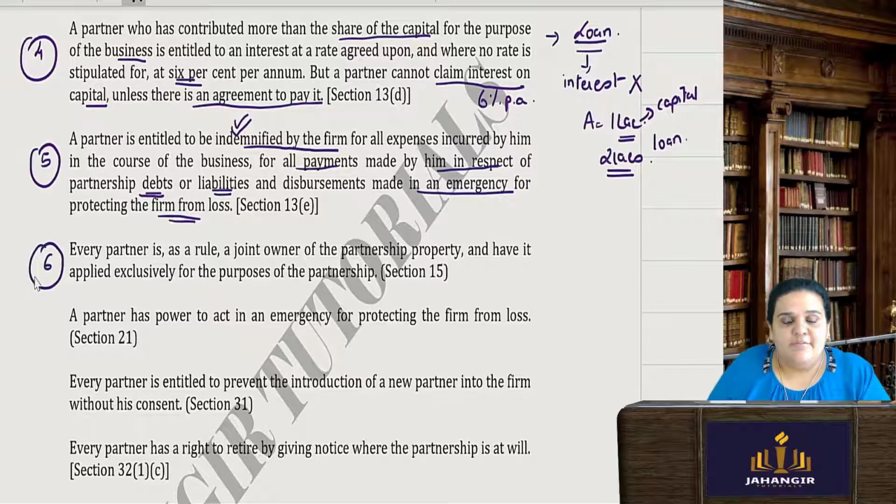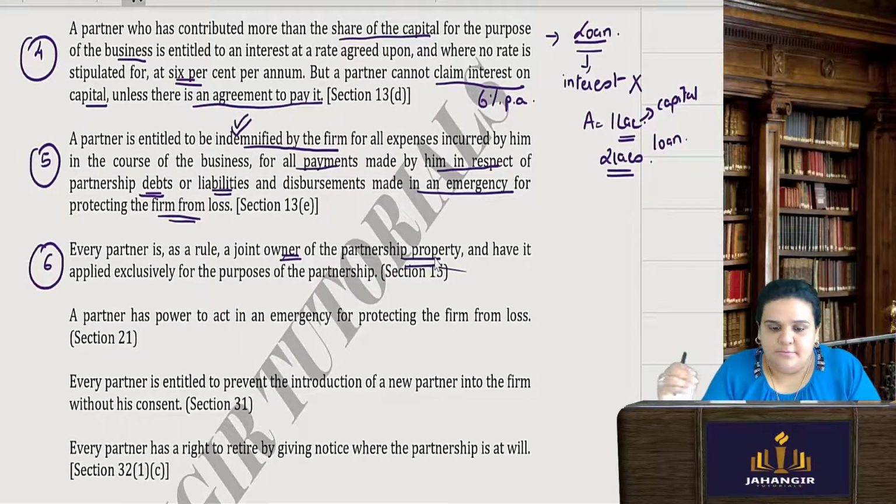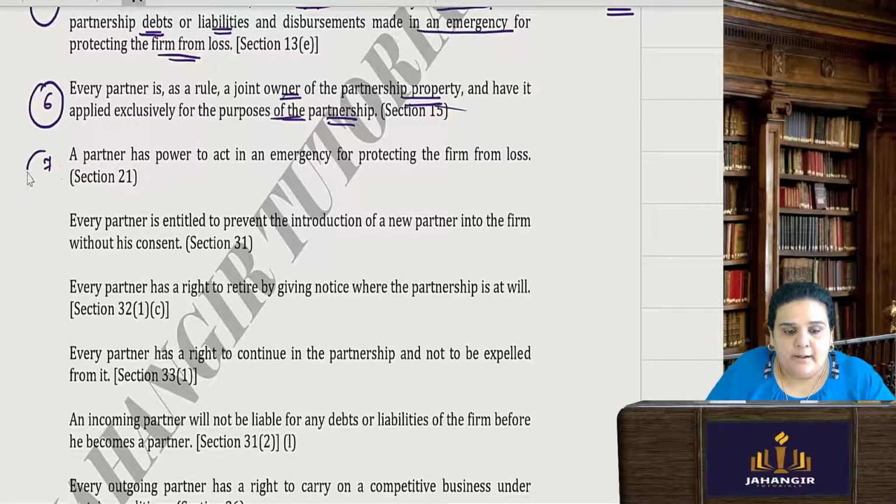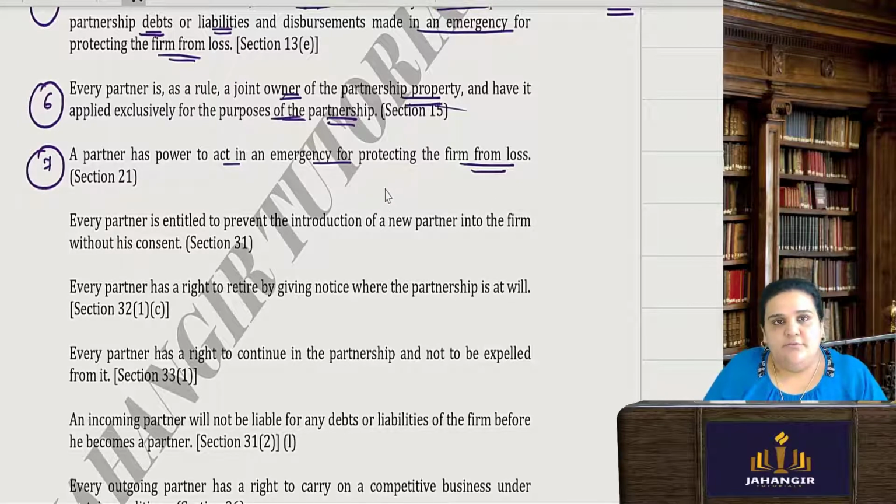Next, every partner is, as a rule, a joint owner of the partnership property, unless and until they have put something different exclusively in the agreement. So any partnership property which is put exclusively for the purpose of the partnership, then all the partners are joint owners of that property, unless otherwise decided and put in the agreement differently. Next, a partner has a power to act in an emergency for protecting the firm from loss. So this is also given by law, that he has the full right to protect the firm.